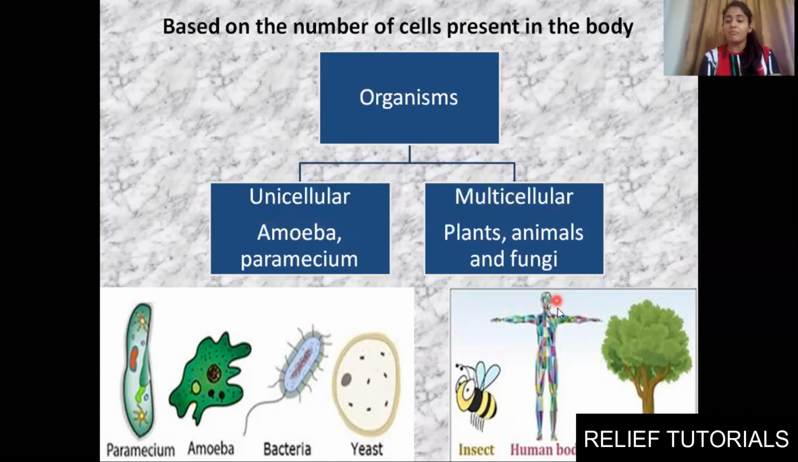Multicellular means we have many cells: human body, plant body, insects. We are multicellular organisms because we are made up of a combination of different cells. In our body, those cells which perform the functions of contraction and relaxation form muscles, and those muscles help us in doing different movements. In this way, division of labor is found in us. So we are multicellular organisms: animals, plants and fungi.